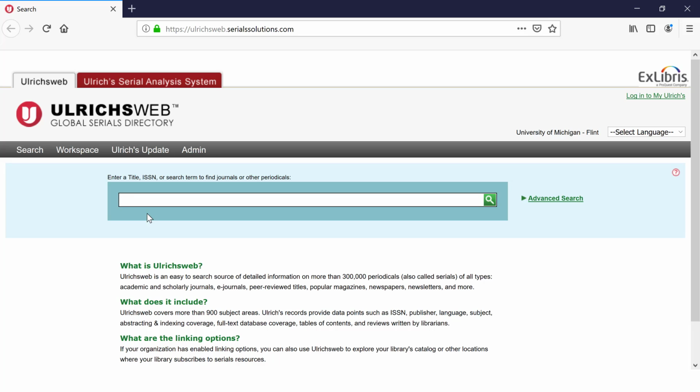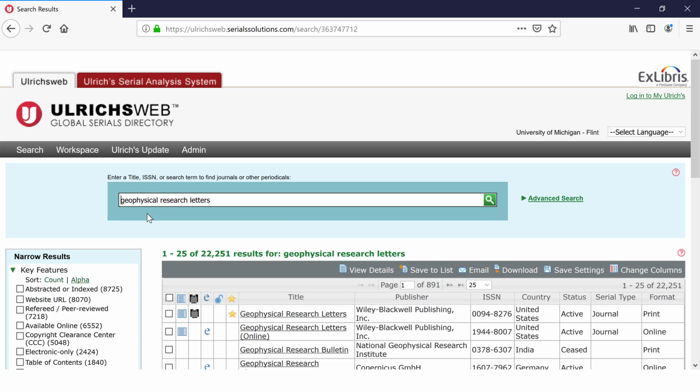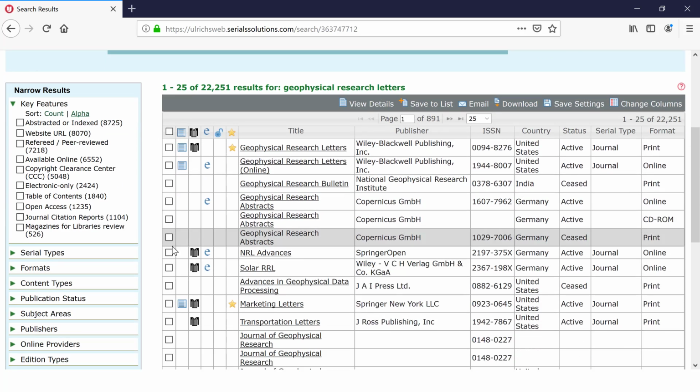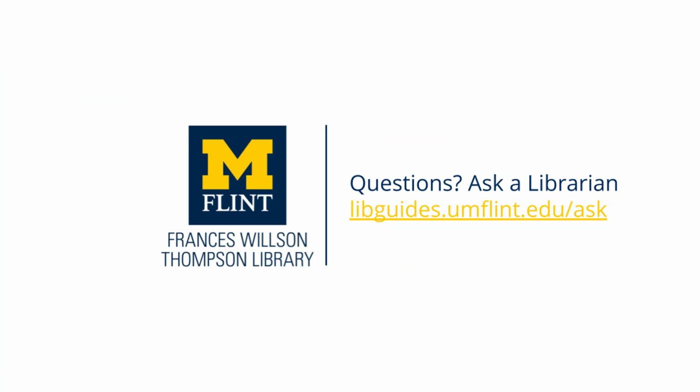There's a link to Ulrich's in the description below. You should easily be able to find the title of the journal that the article was published in. And if you can't, it's a bad sign. You just pop the title into Ulrich's search box. Look for the little referee jersey icon next to the journal's title on the search results screen. The referee jersey indicates that this journal is peer-reviewed, because peer-reviewed is also known as refereed. Thanks for watching. If you have any questions, please ask a librarian.